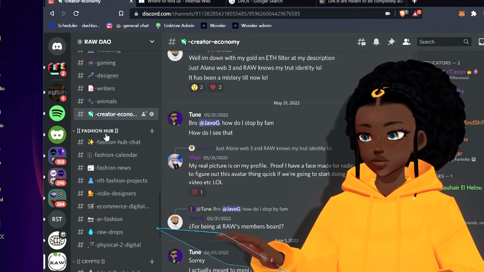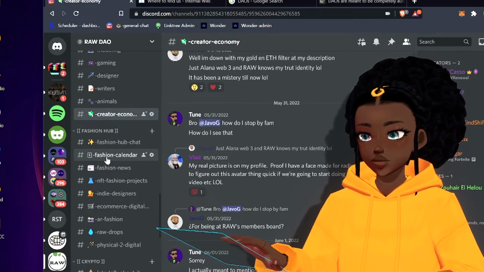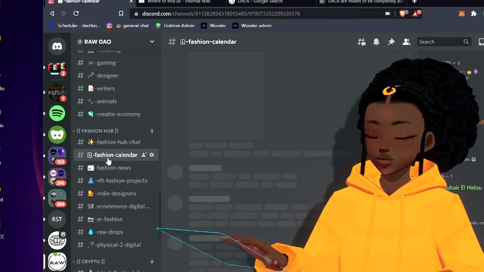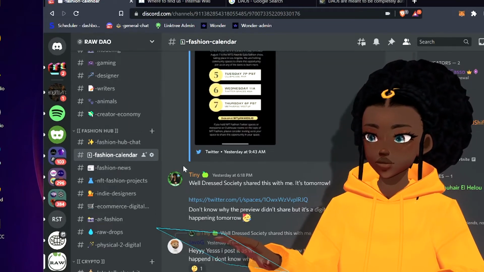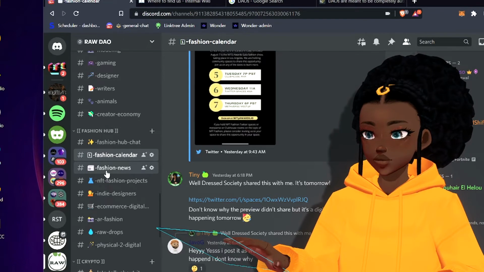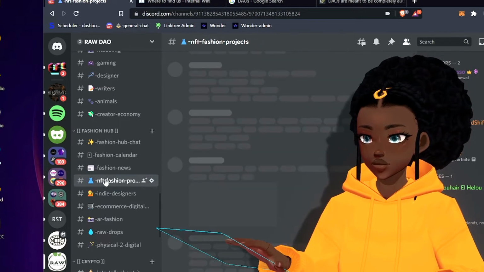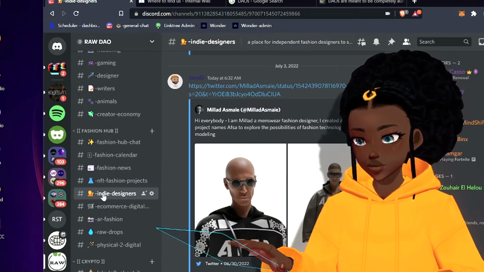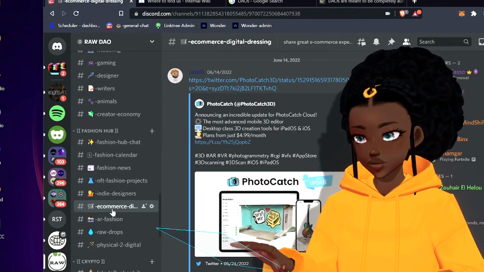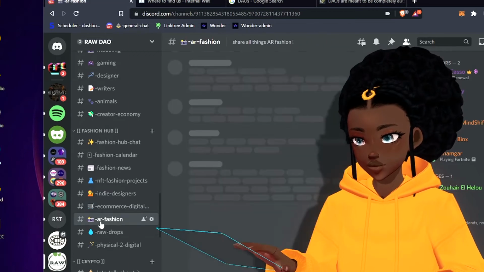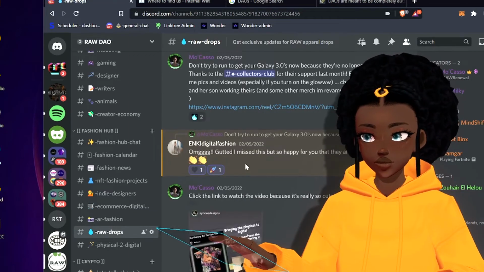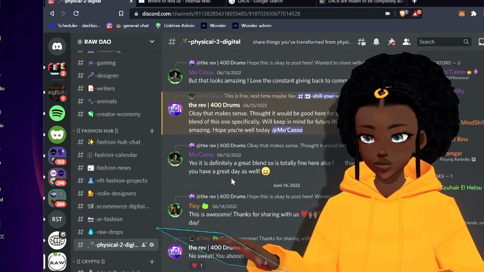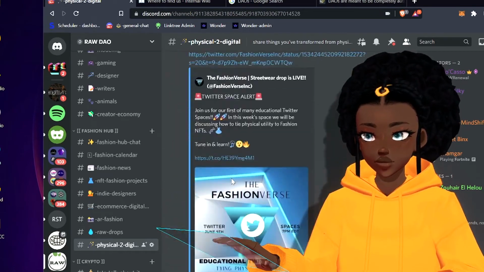And then we have our fashion hub, which is led by one of our RAW moderators, Havo. Here is our general fashion hub chat. And then we have our fashion calendar, where it's all the latest in the fashion world, fashion news, NFT fashion projects, and indie designers, which are just independent designers, e-commerce, digital dressing, AR fashion, our exclusive RAW drops, and then of course physical to digital, where anybody going physical to digital can share just that.